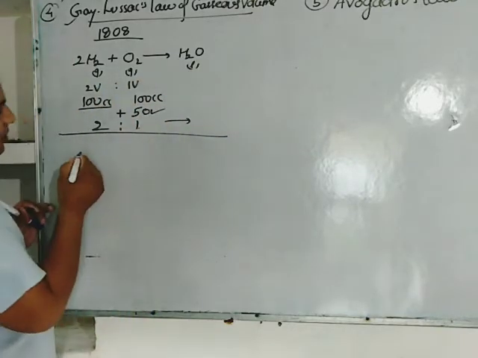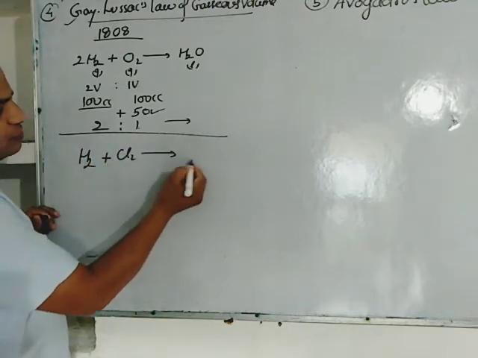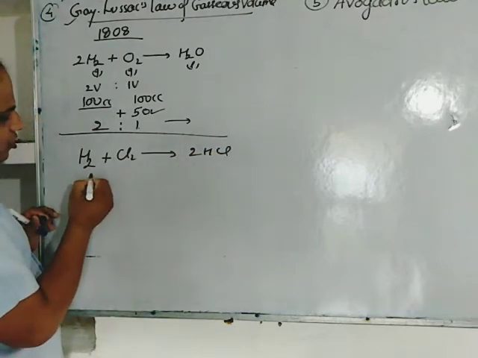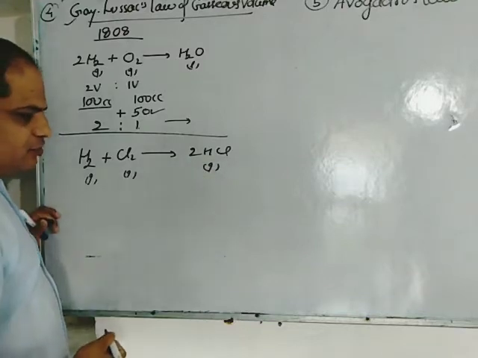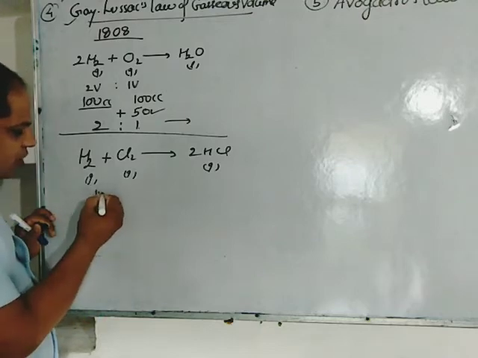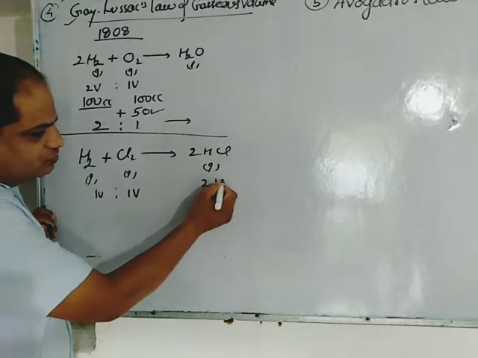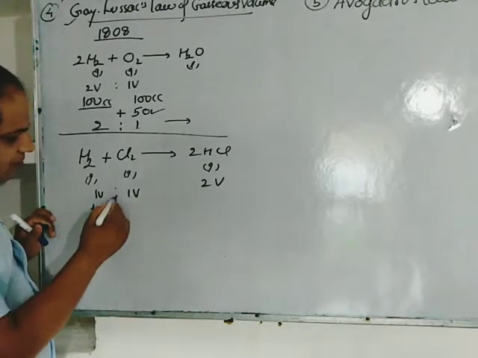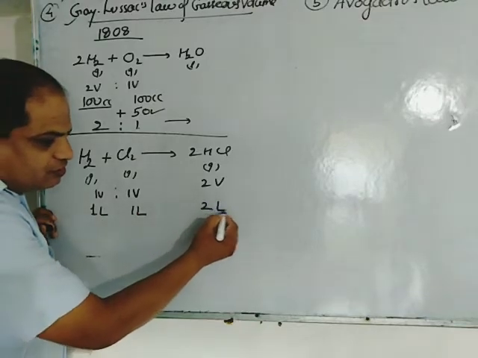The second example is hydrogen reacts with chlorine to form hydrogen chloride. Here all these reactants and products are gas. So it is clear from the equation that one volume combined with its one volume to form its two volume. It means its 1 liter combines with its 1 liter to produce its 2 liter.